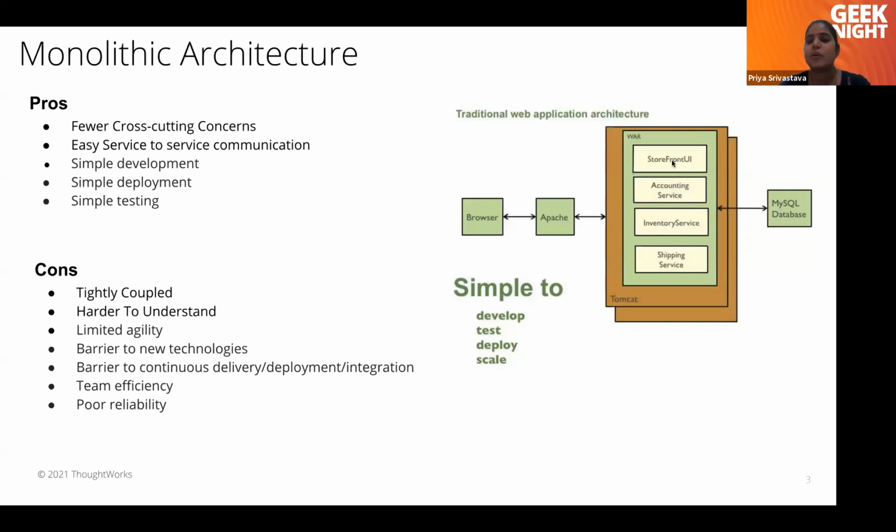And there is also a barrier for new technology. For example, let's consider in our application we want to add a new feature, and during the analysis phase we identify that the feature can be easily developed in Python, but right now my application is in Java. So it is not easy to move my application to Python or integrate Python into this particular code. I mean, this is just a hypothetical example.